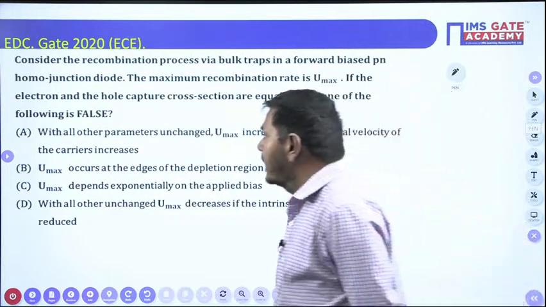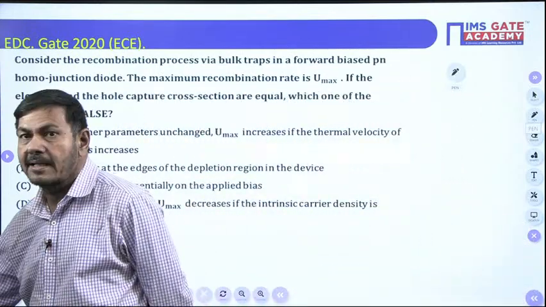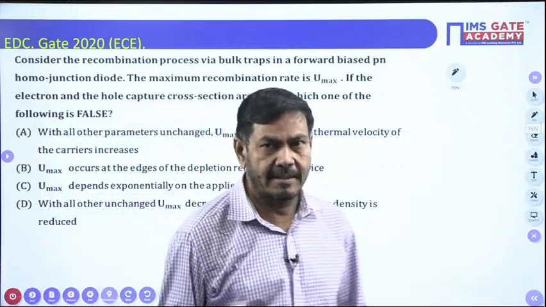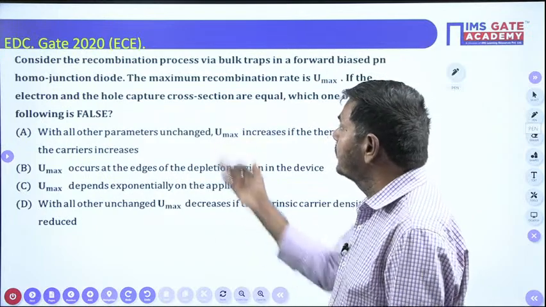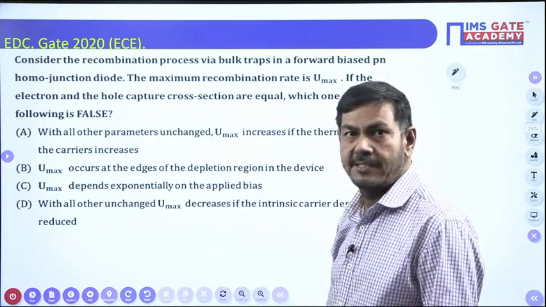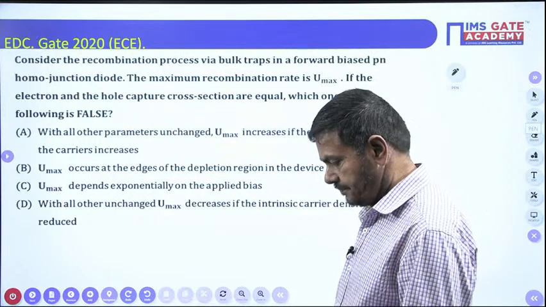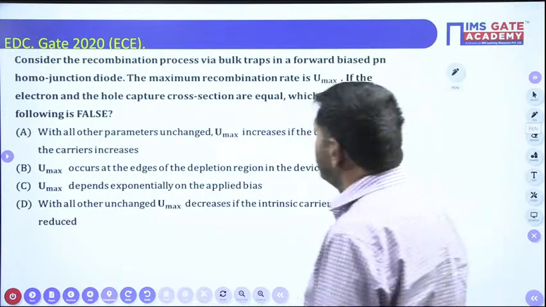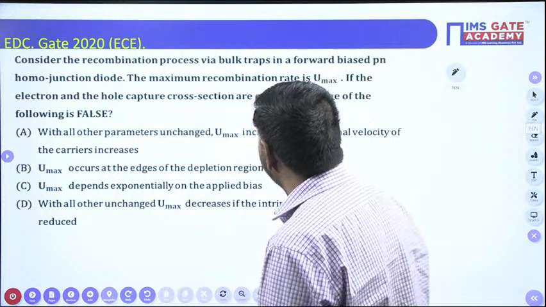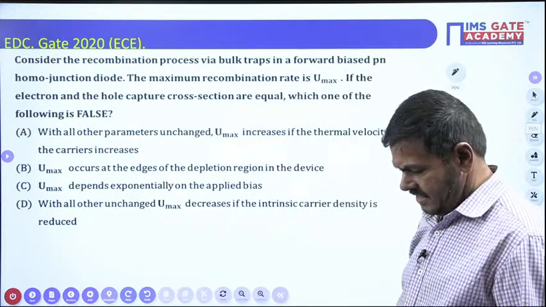But you need to understand every point clearly here. I would like to give one small formula, by using that you can find out which is false. It becomes very simple to get the answer.